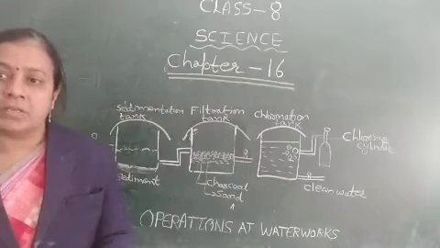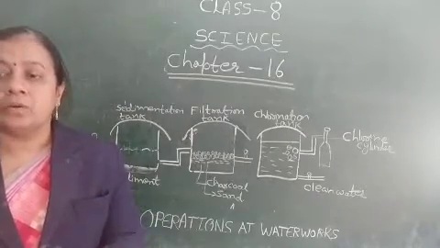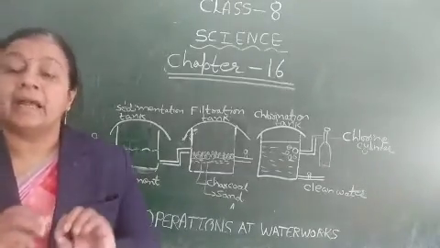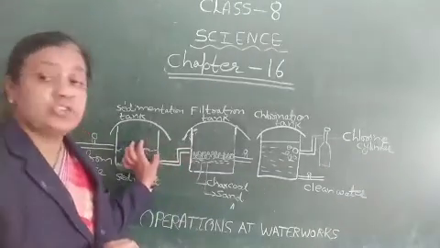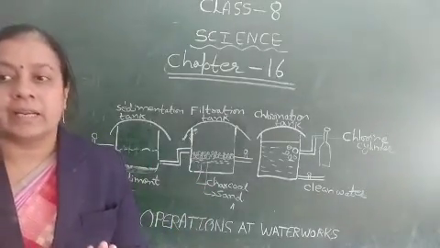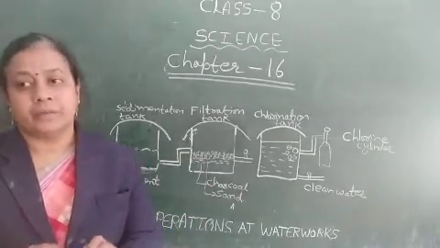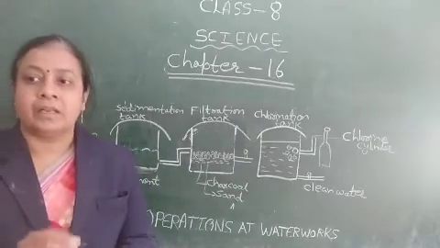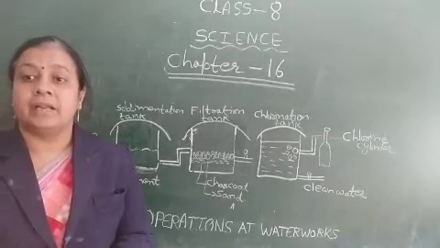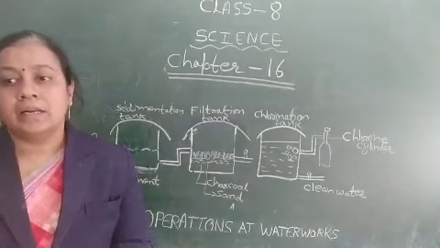Sedimentation means water from any source like a river, lake or dam is allowed to stand in a large tank that we call the settling tank for a few hours. Mud, sand and other suspended particles settle down.